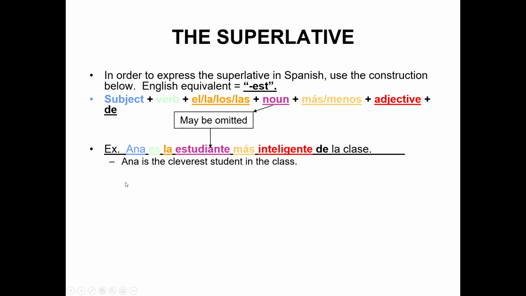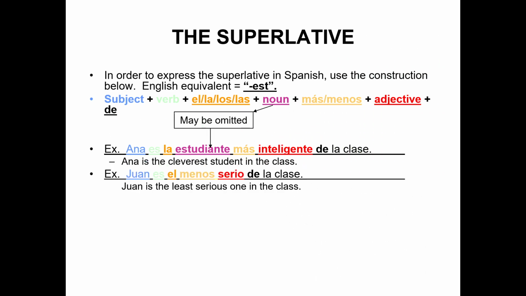Now sometimes that noun can be omitted. We do it in English too. If I were to say Juan es el menos serio de la clase, he's the least serious in class, the noun comes through in translation. I don't necessarily have to say student, but it is implied, and since it is implied, my the is still matching the noun, even though that noun is not there, it's just implied. All right, another example.